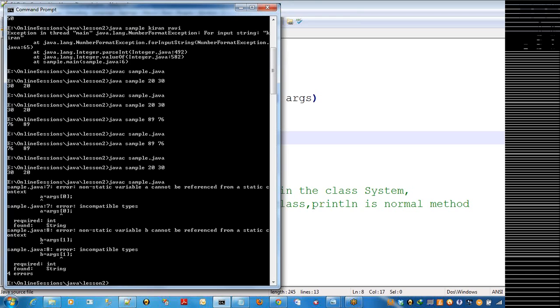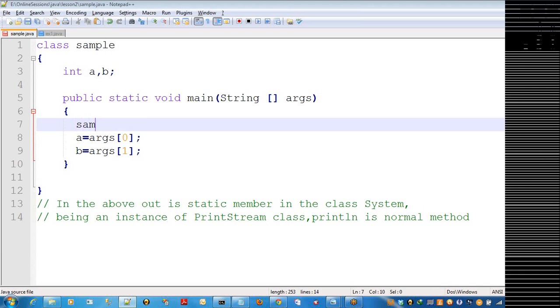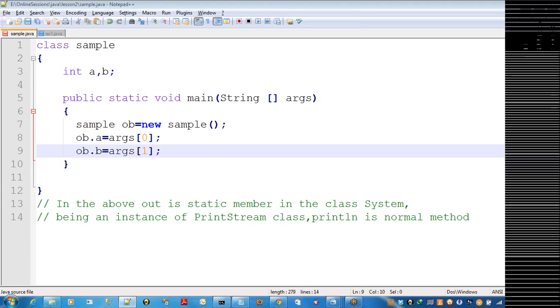So that is hiding. It's already told, no? Data encapsulation is nothing but hiding the data. So directly it's not possible to use that variable. If you want to use that variable, you can initialize this sample class. To initialize this sample class, you can create an object variable. Now this OB is an object for the sample class, which can be initialized using the keyword new. Whenever you use new, some memory is allocated for this object. With the reference of this object only, it's possible to refer to the class members.